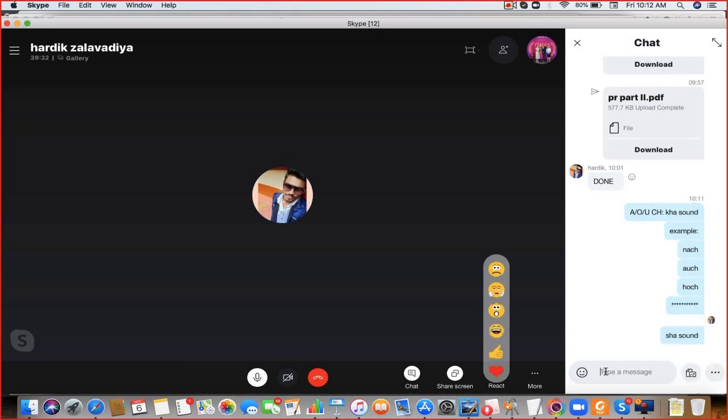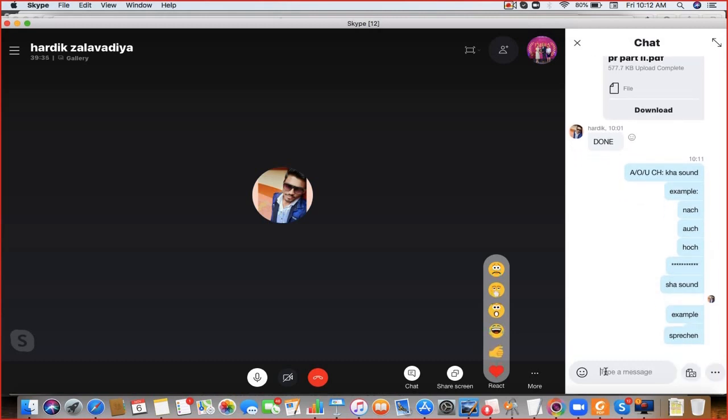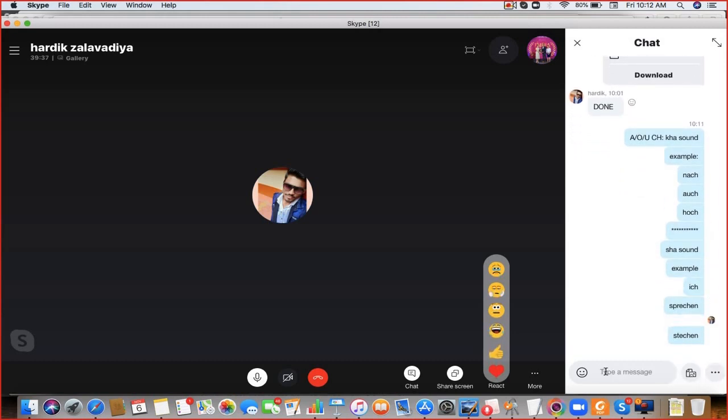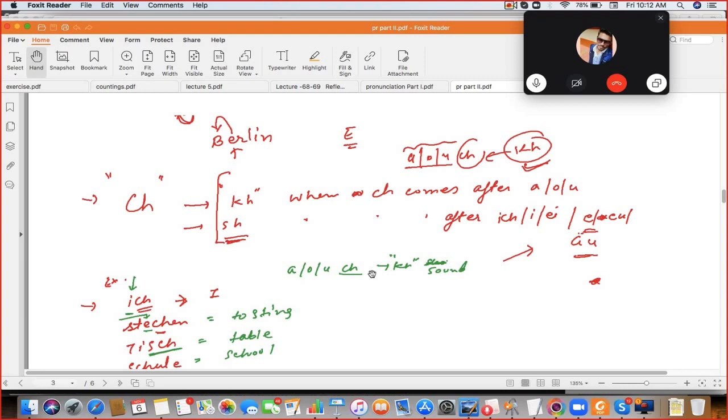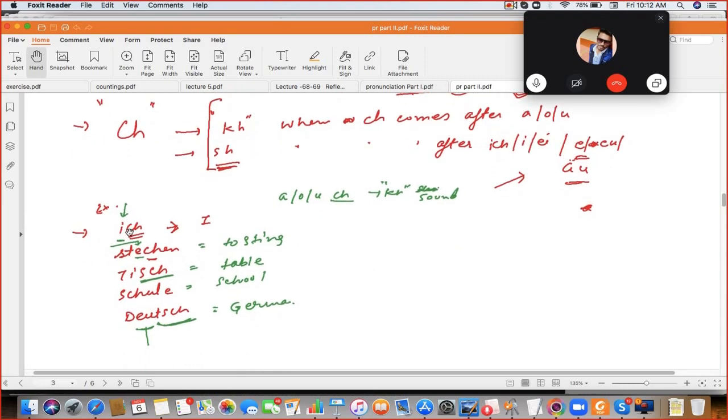Example: ish, expression, station. Like this. So everywhere you will have the sh sound. In some regions they say ik also, but you don't have to follow that accent. You have to follow this rule always. Whenever after A, O or U you have CH, you will have the kh sound. Otherwise, sh sound. So speak this example: ish. Next, station. Next, tish. Tish. Next.